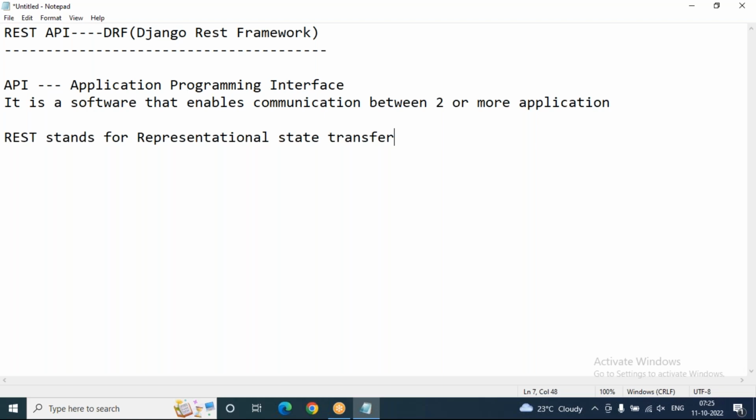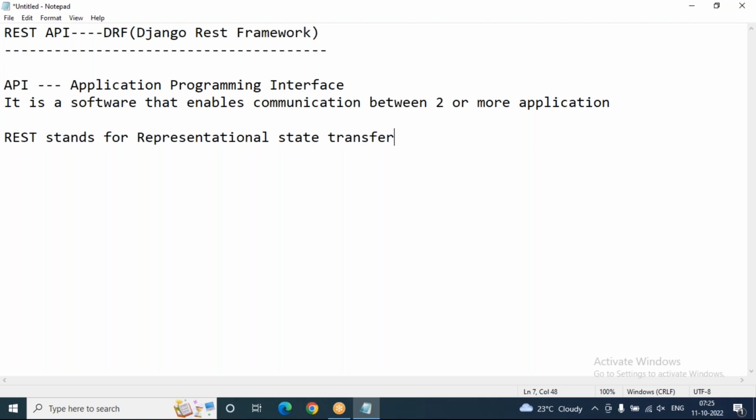Using Python and Django only, we can build REST APIs in a flexible and customizable way. Modification will be easy.